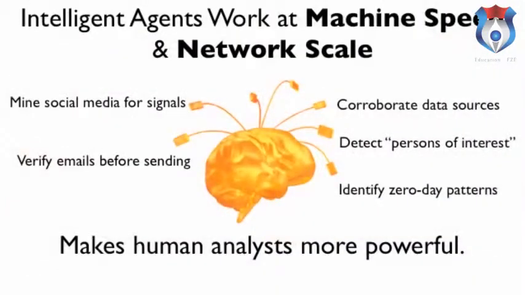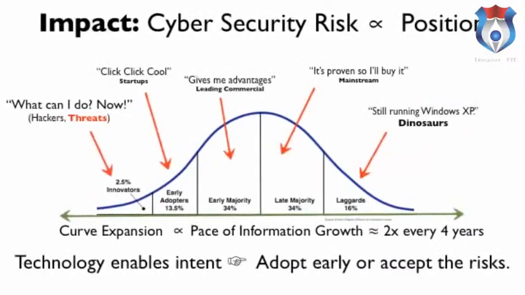These intelligent agents work at machine speed and network scale. They make human analysts more powerful by allowing the analysts to do more interesting work. There are lots of different use cases. So what's the impact for cybersecurity?